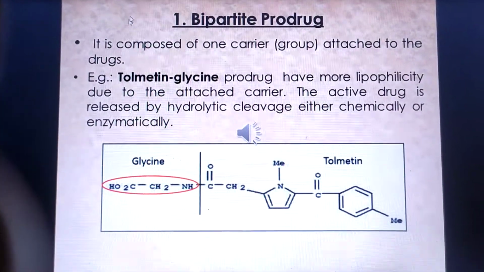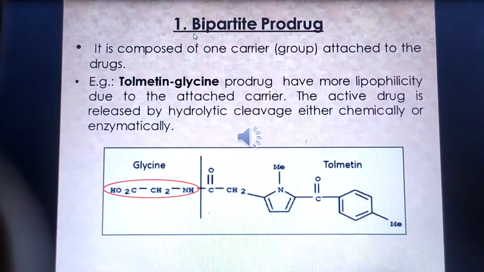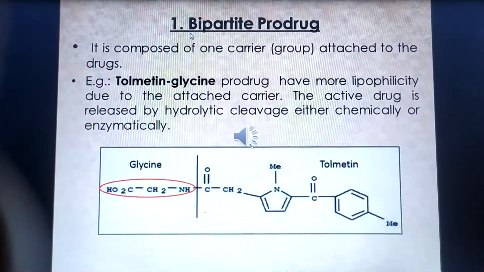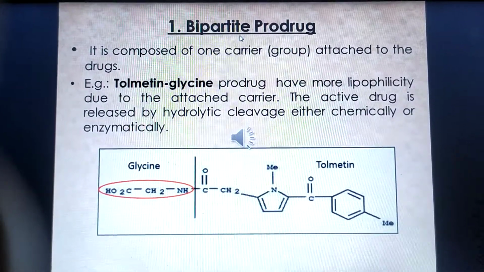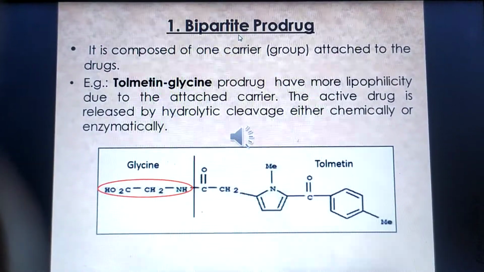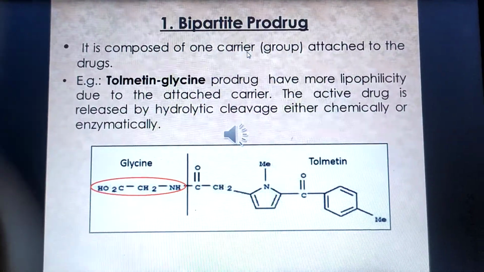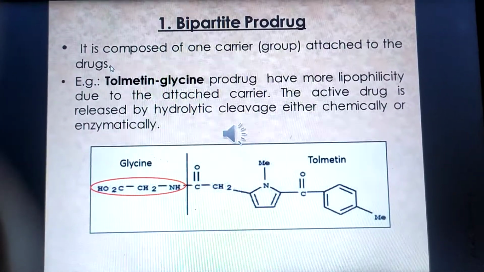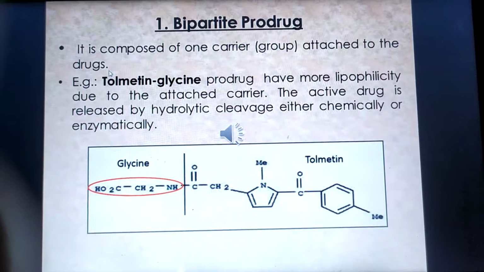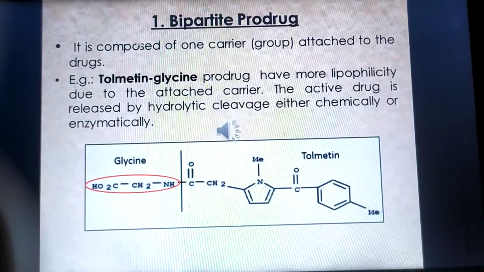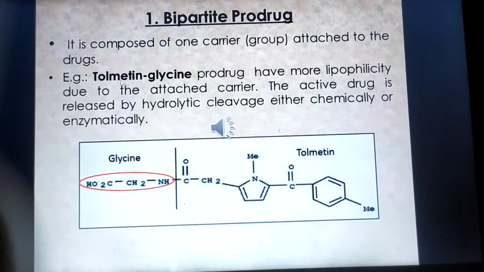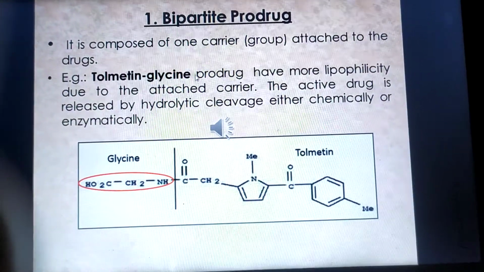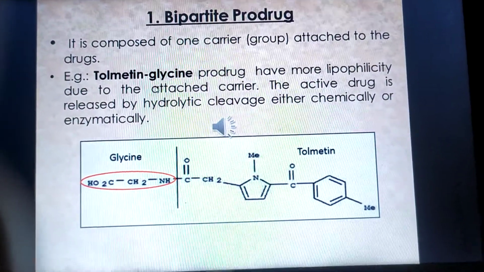So the carrier-linked prodrug is further classified, first into the bipartite prodrug. A bipartite prodrug is a type of carrier-linked prodrug in which two things are necessary: a carrier group and the active drug. The example of a bipartite prodrug is tolmetin glycine. Tolmetin is the drug and glycine is the pro-moiety of tolmetin.